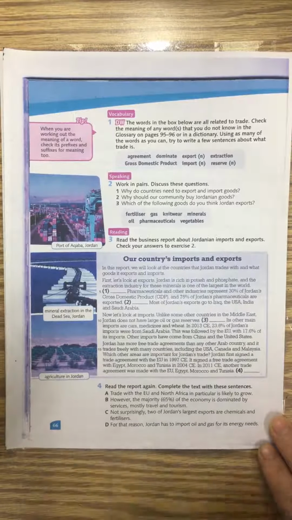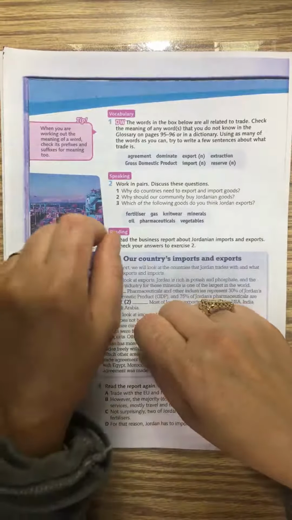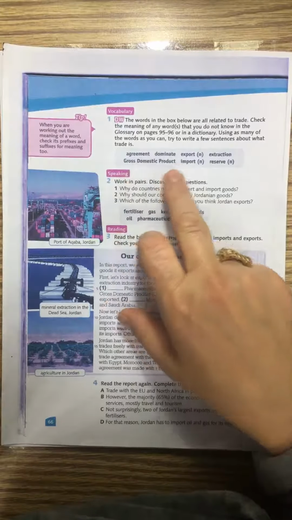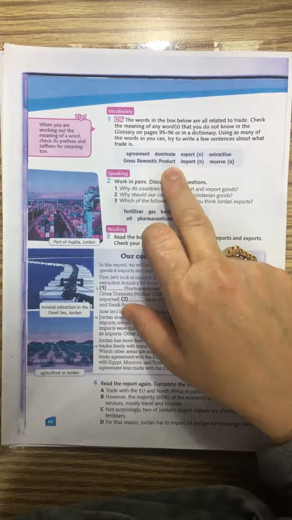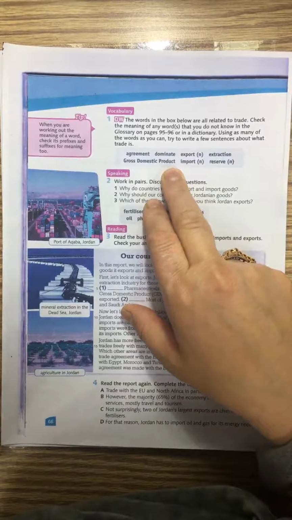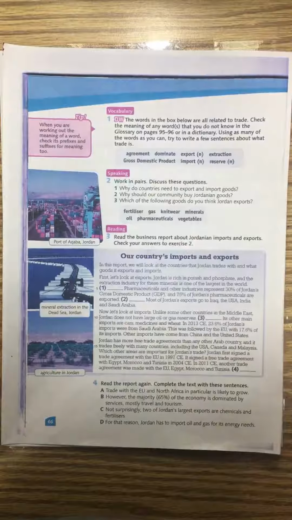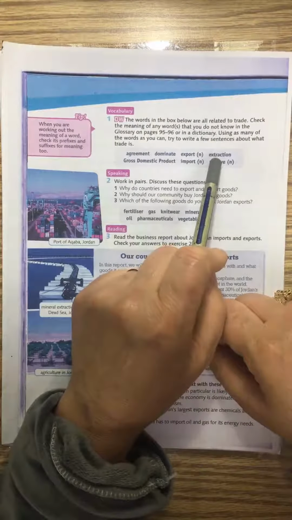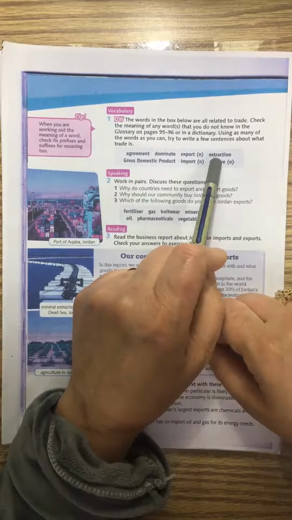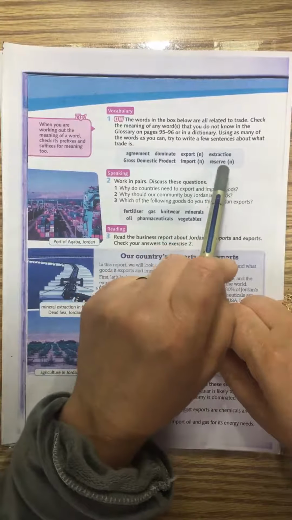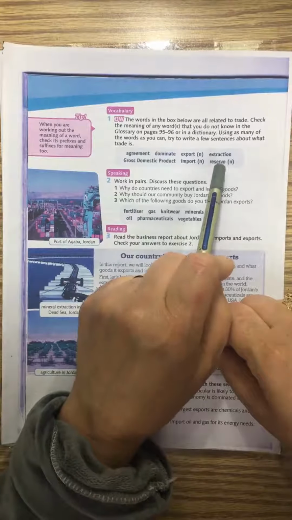But before we start, let us explain the meanings of the words. Agreements, it means اتفاقية, and the word dominate بمعنى يسود أو يحكم, to be the most important feature of something. The word export, it means goods sold to another country, صادرات. The word extraction here, it means استخلاص أو استخراج, and it is the process of removing and obtaining something from something else. Okay, اللي هو الاستخراج.